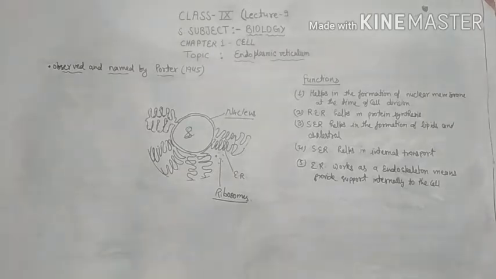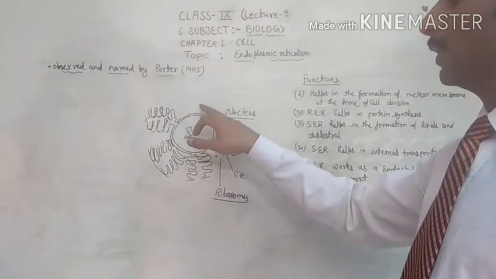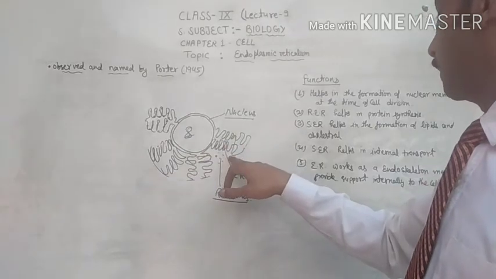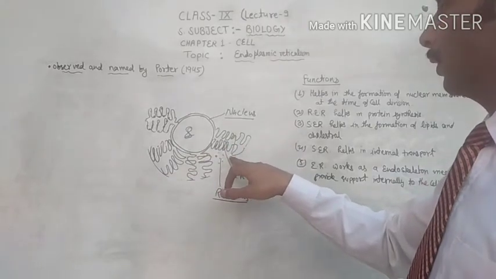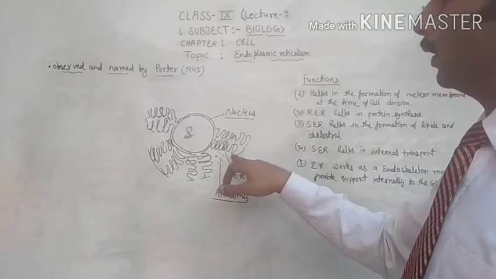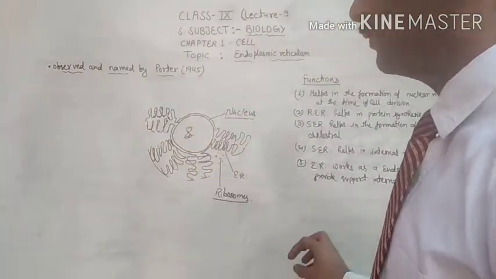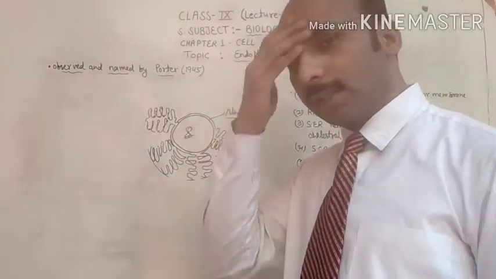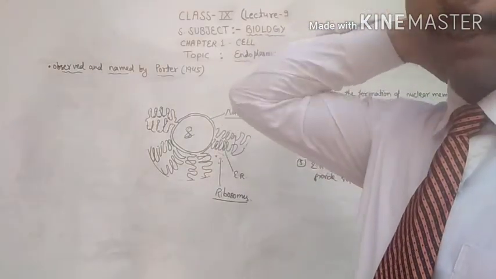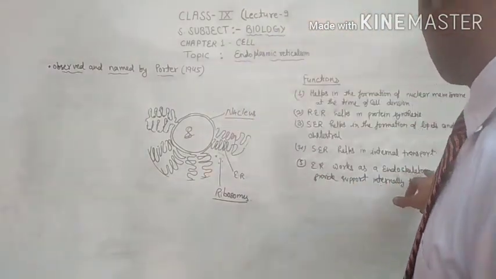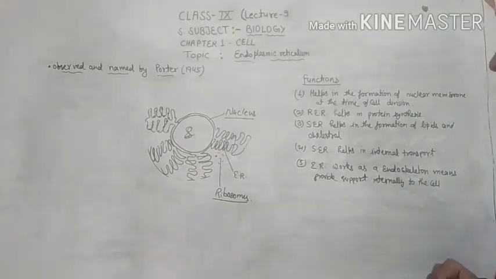Second one, RER helps in protein synthesis. SER helps in the formation of lipids and cholesterol. SER helps in internal transport. Transport means inside the cells, if the substances have to move from one place to another place, so endoplasmic reticulum helps in that transport. ER works as an endoskeleton, means provides support internally to the cell.